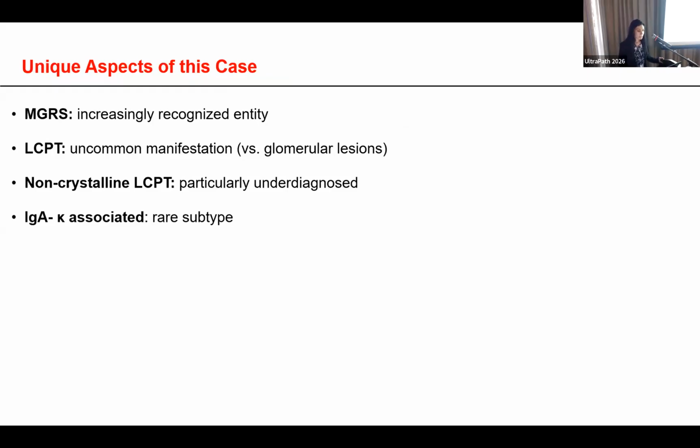This case highlighted some unique features. While the MGRS is an increasingly recognized entity, the light chain proximal tubulopathy is an uncommon manifestation of MGRS compared to the glomerular region. The non-crystalline subtype is particularly underdiagnosed, and it also highlighted the rare association of this entity with IgA Kappa light chain restriction.